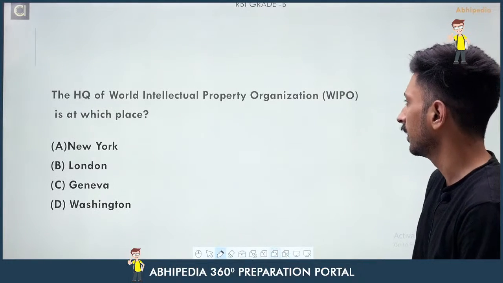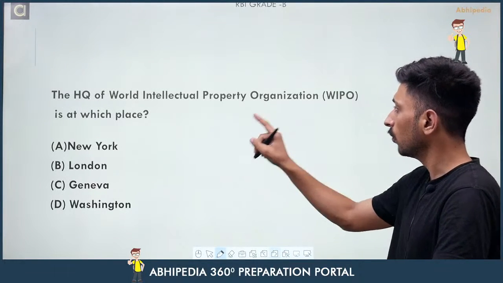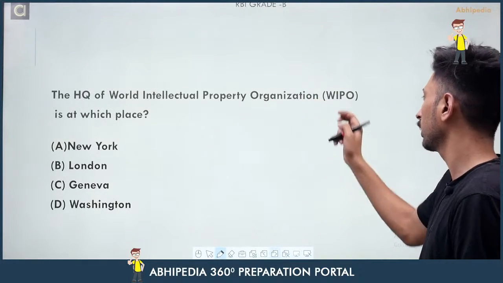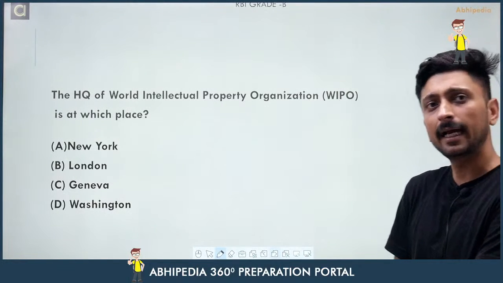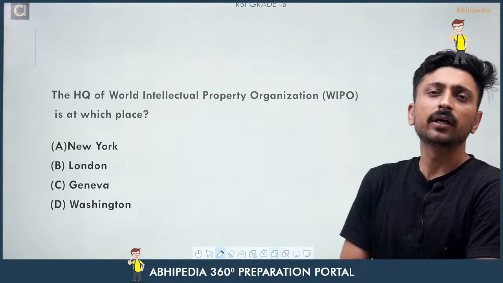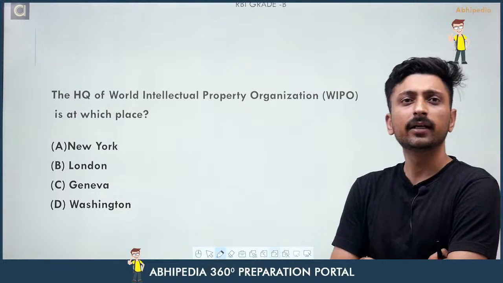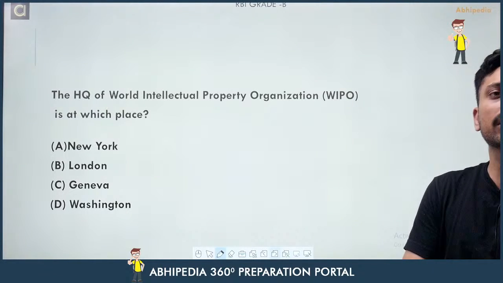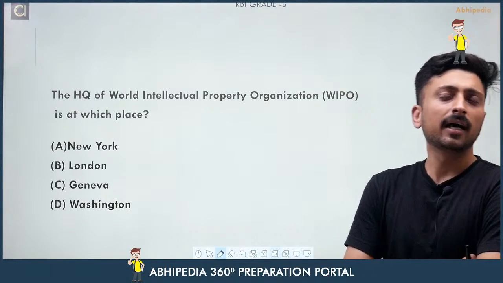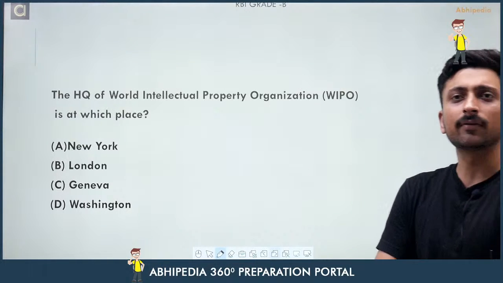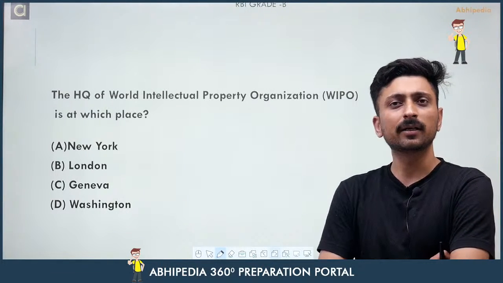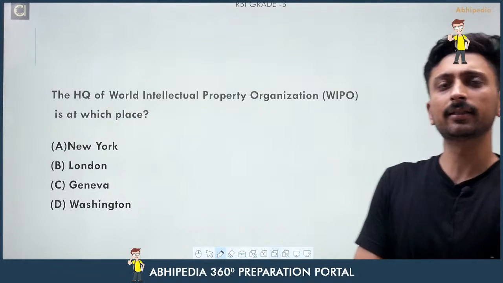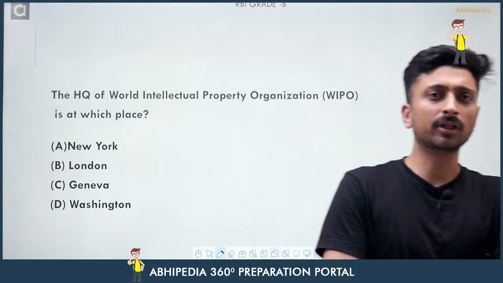The next question is: the headquarters of the World Intellectual Property Organization, that is WIPO, is at which of the following places? Either it is at New York, London, Geneva or Washington. So you have to give me the right response. I'm waiting for your response.